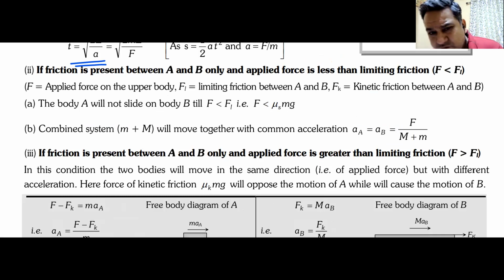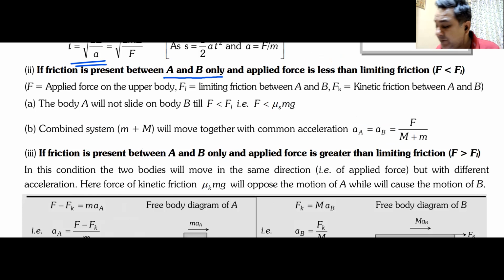In case number 2, there is friction present between A and B. A is the upper block, B is the lower block. Between A and B, there is friction. Between B and ground, there is no friction. If I put friction over there, things will become more complicated. Once you're able to understand the simpler cases, you should be able to understand the more complicated ones. So I'm trying to make you understand the simplest cases.